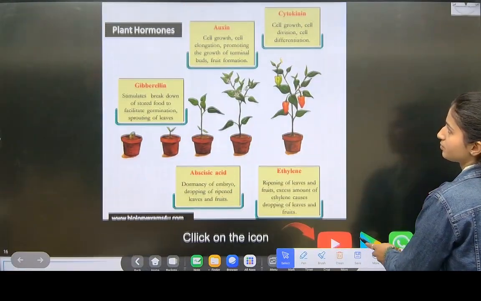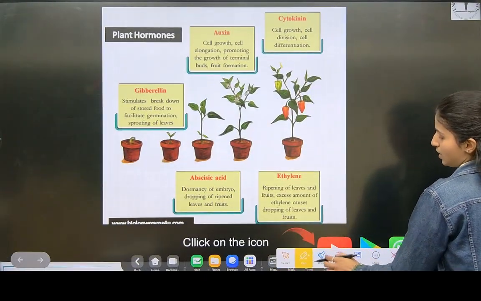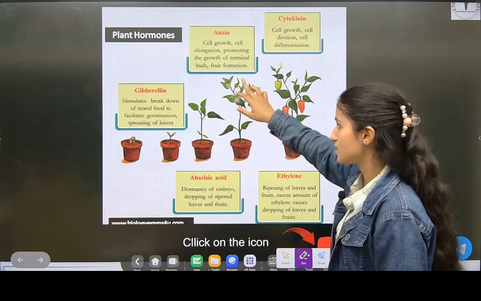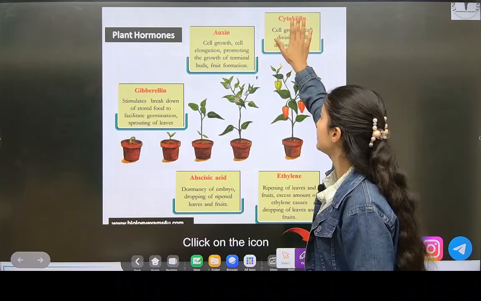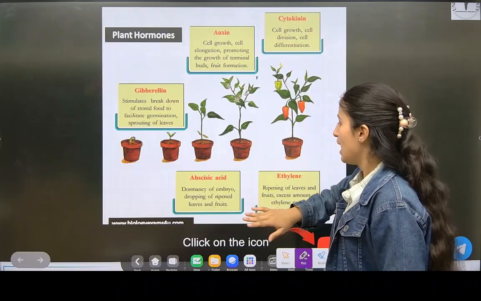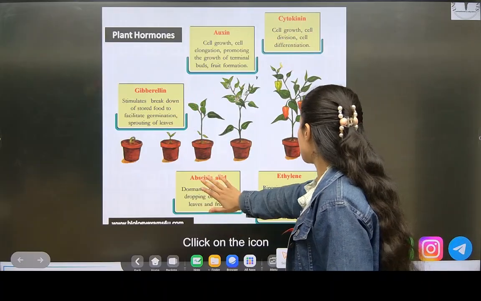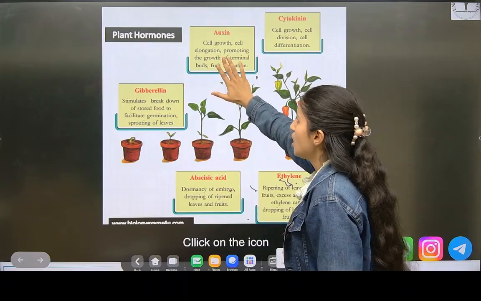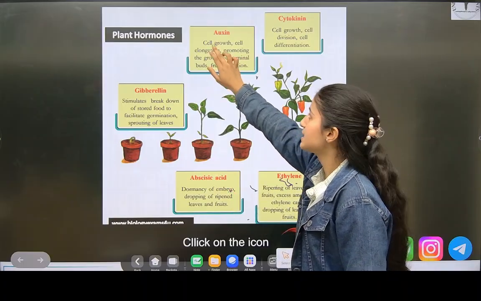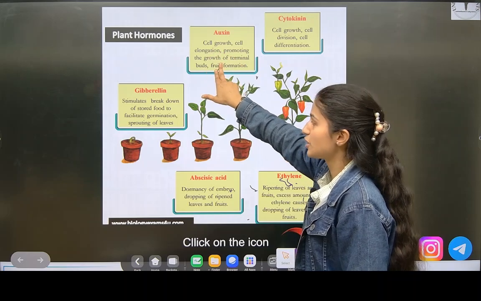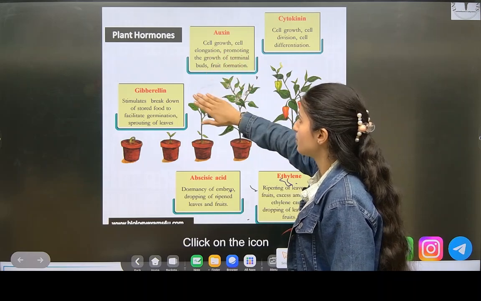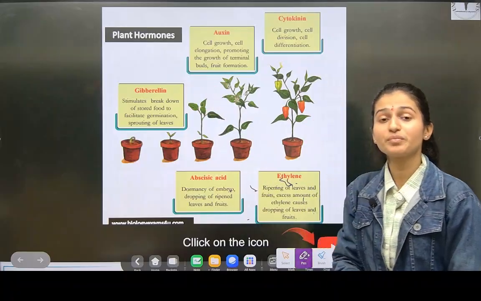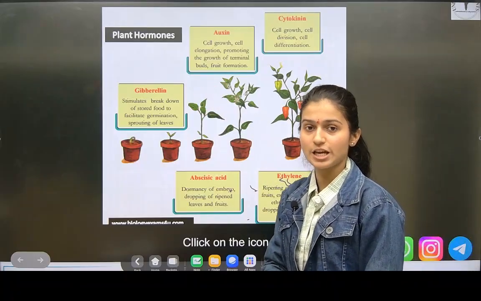Now see here, plant hormones. Now we have seen this. These are the growth hormones: auxins, cytokinins, and gibberellins. And abscisic acid and this ethylene, these both are inhibitors. Now see here, we have learned in short what it does: cell growth, cell elongation, promoting the growth of terminal buds, fruit formation, and what extra it does? It helps in xylem differentiation.